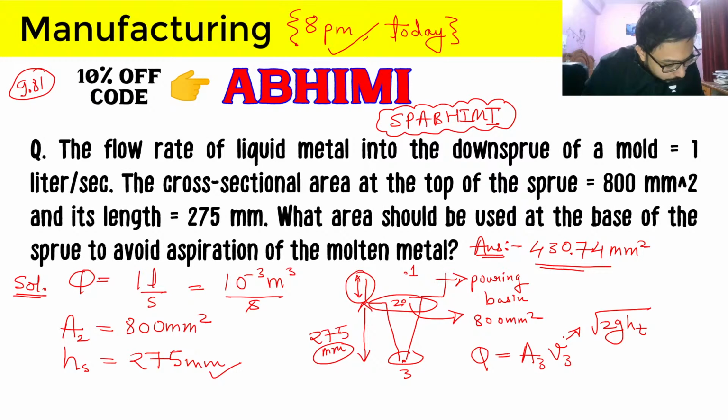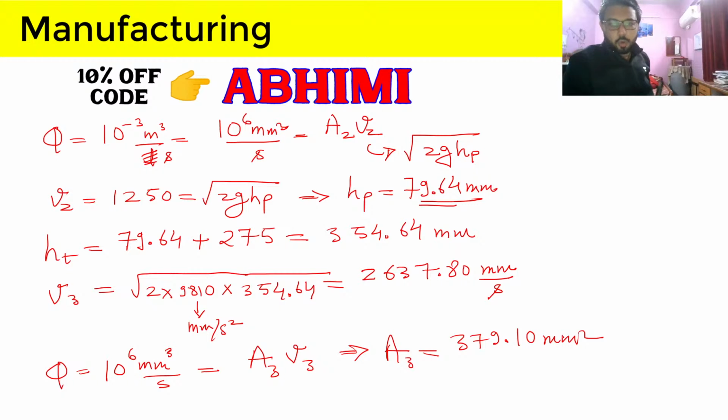So Banuranjan is saying same only, and Surendra, you have gotten the correct answer. So was your HP, pouring basin height, also coming out similar to 79.64, or was it coming out different?